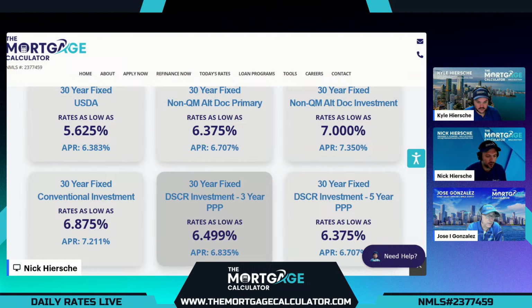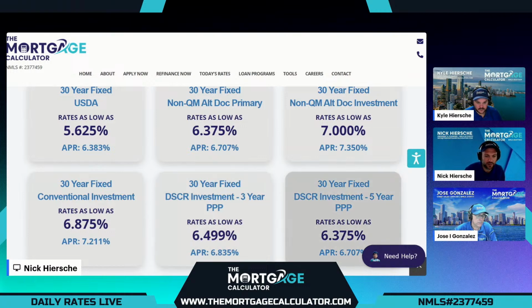our DSCR loan options. DSCR stands for debt service coverage ratio. No income information needed, no employment information needed. We simply use the estimated rents from the appraisal to determine a DSCR ratio. The estimated rents can cover the estimated expenses, aka the property cash flows every month. That's a ratio of 1 or higher, which is preferred. And this option shows our 3-year prepayment penalty option, which is the most common. Rates as low as 6.499 today. Final APR 6.835, which is better than conventional, which is amazing.